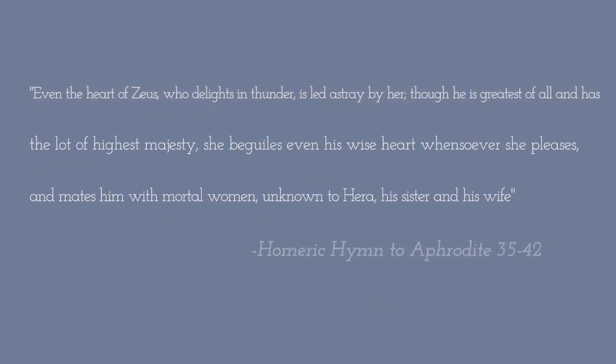The hymn starts with an explanation of who Aphrodite has the power to compel. The text states, "Even the heart of Zeus, who delights in thunder, is led astray by her. Though he is greatest of all and has the lot of highest majesty, she beguiles even his wise heart whensoever she pleases, and mates him with mortal women, unknown to Hera, his sister, and his wife."